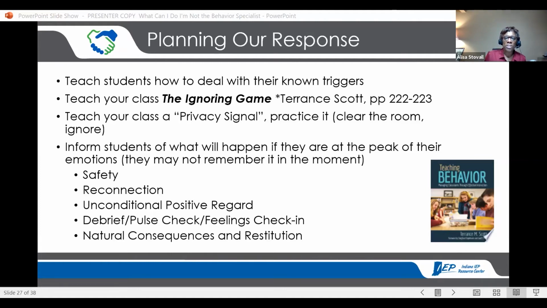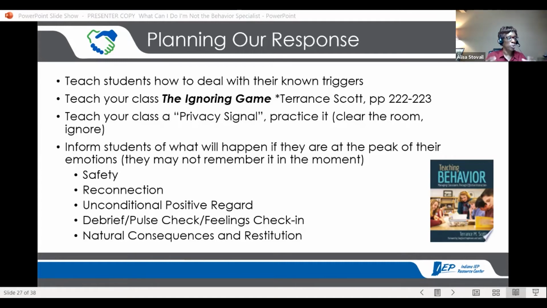Dr. Scott, Terrence Scott, who's someone we've worked with quite a bit here in Indiana around behavior, in his book, Teaching Behavior, talks about teaching your class the ignoring game. And it really is like a student against teacher game, where students learn the skills of ignoring, all the parts of ignoring. And the bottom line is the teacher tries to do anything they can to get students to not ignore. And ignoring is defined explicitly, so that everybody knows what it looks like, what it sounds like.